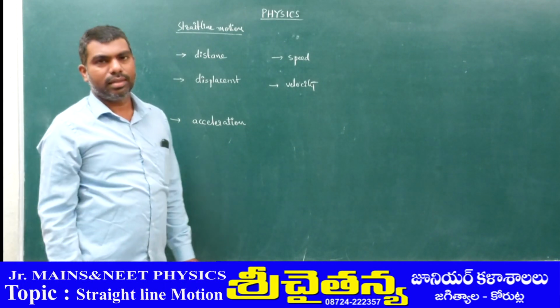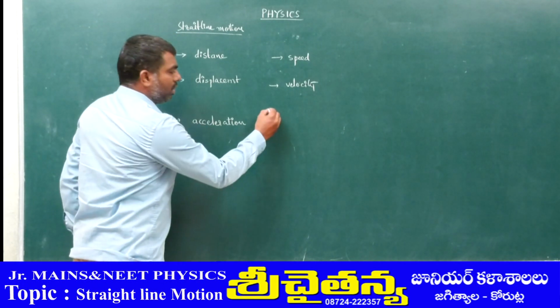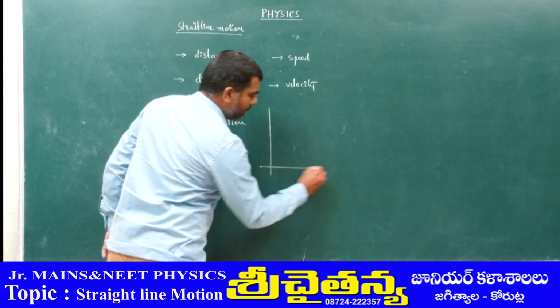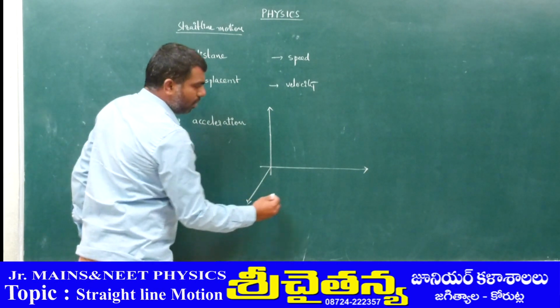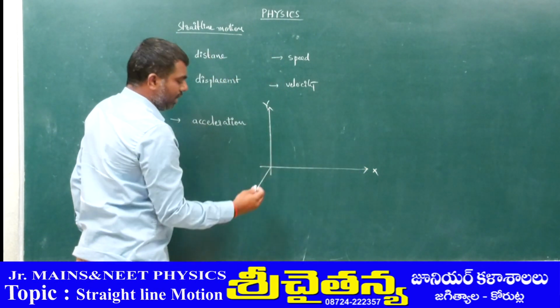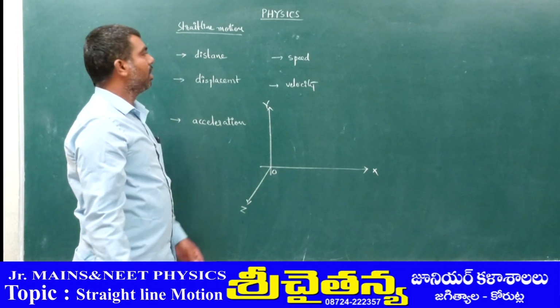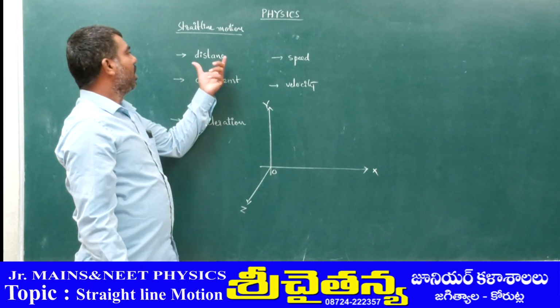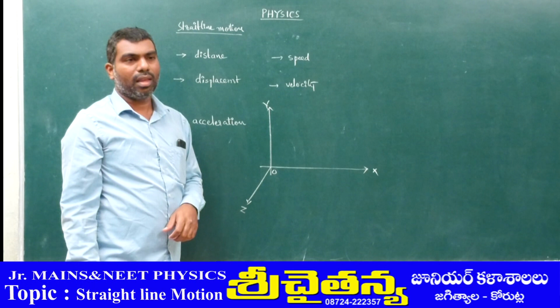These are the subtopics. To discuss this, let us imagine a three-dimensional coordinate system: x, y, z. First of all, let us discuss the term distance.